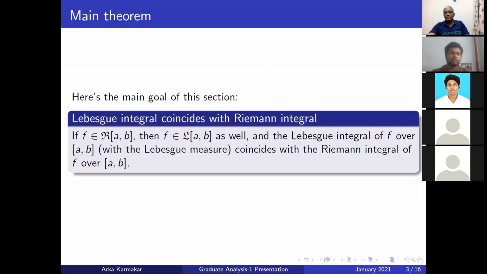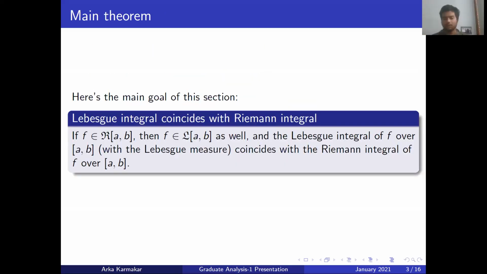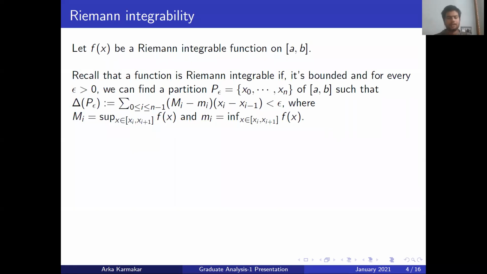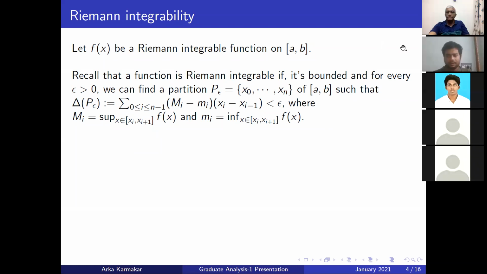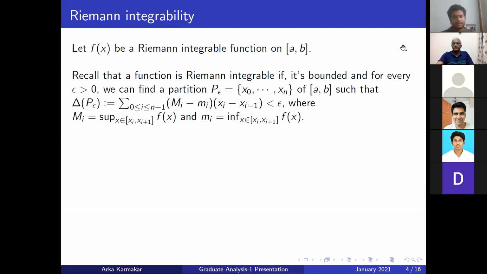First we start by expanding the definition of what it means for the function to be Riemann integrable. Let f be a fixed function which is Riemann integrable on [a,b]. Recall that for it to be Riemann integrable means that we can approximate it arbitrarily well by step functions.